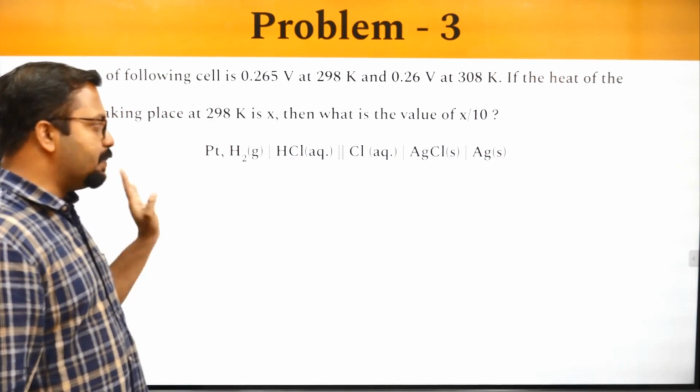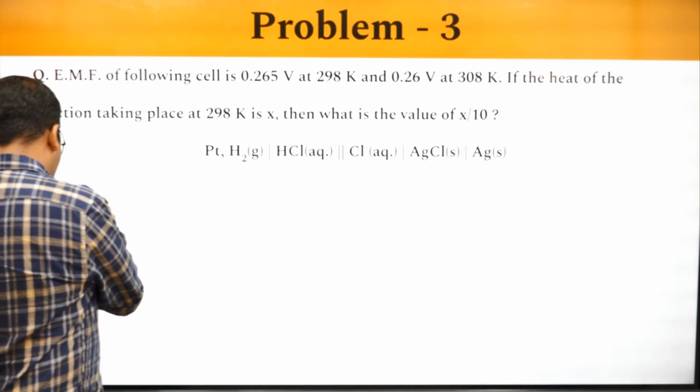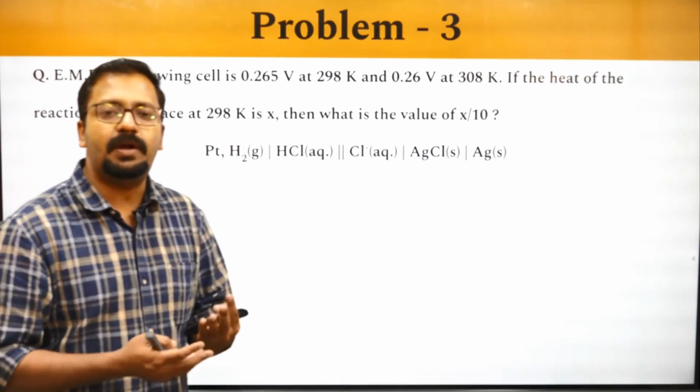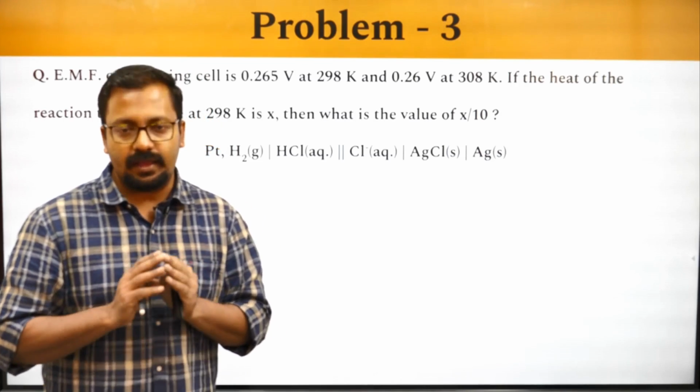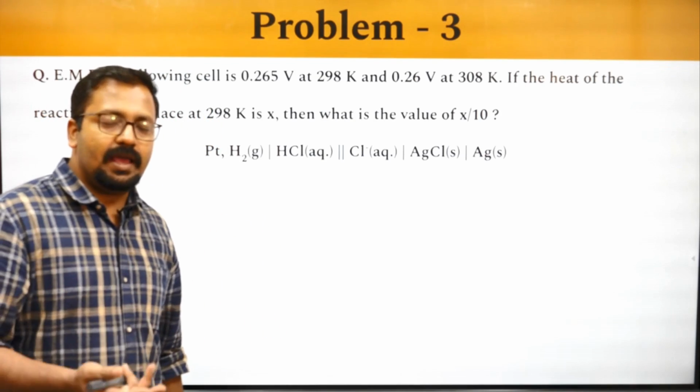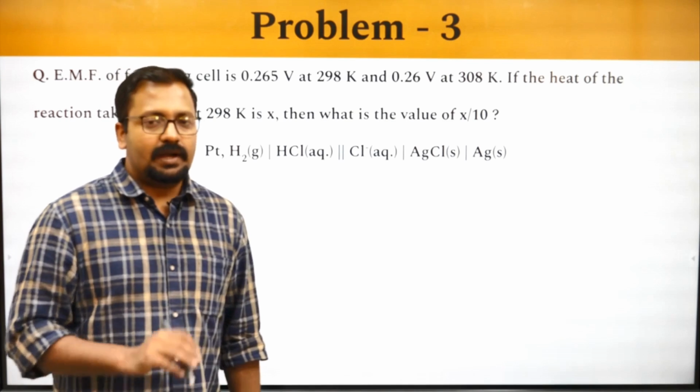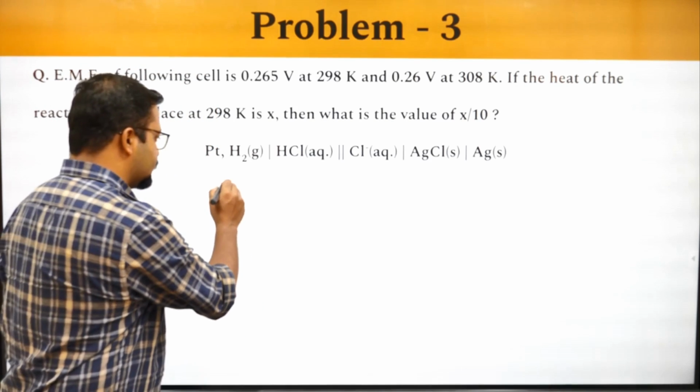Now, you do not need to write the overall reaction. You just need to remember that delta H for a reaction, apart from other thermodynamic properties like delta G and E cell, can also be calculated. Delta H is calculated using this equation.